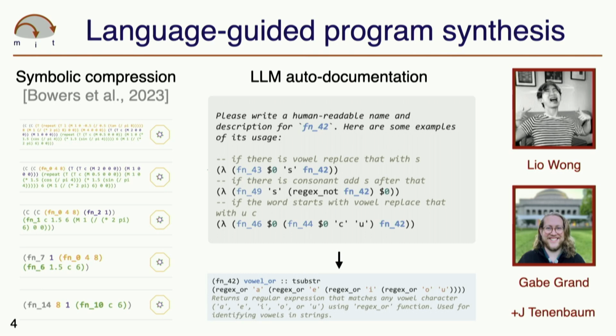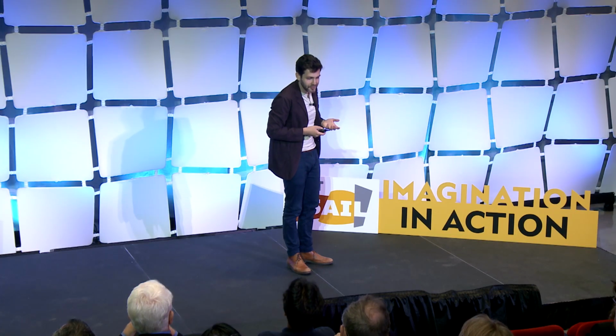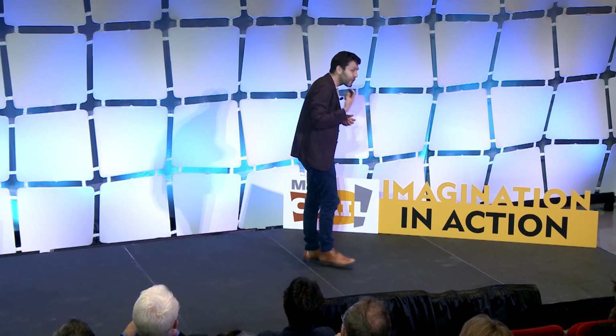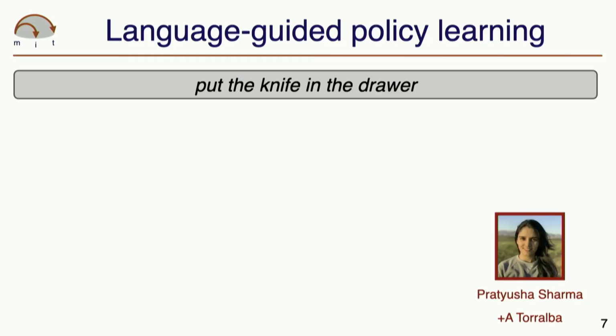And so in conjunction with a bunch of other folks at MIT, we've been doing this and using systems that not only follow natural language instructions, but learn from language what the right abstractions are. We can do well on a bunch of cool program synthesis benchmarks and actually turn this back into question answering systems themselves and build systems that are better at answering natural language questions using these coding abstractions that they've written.